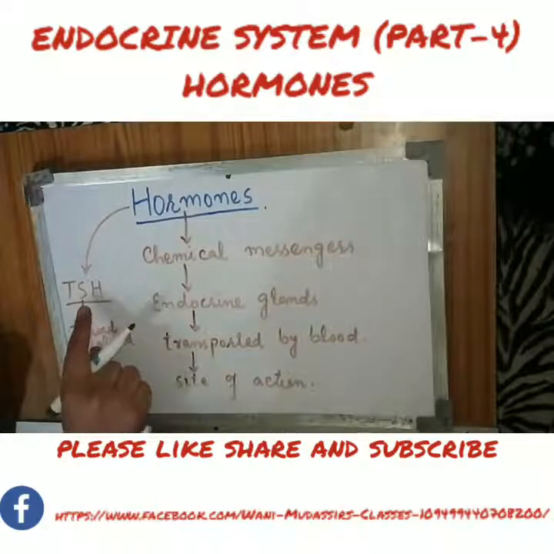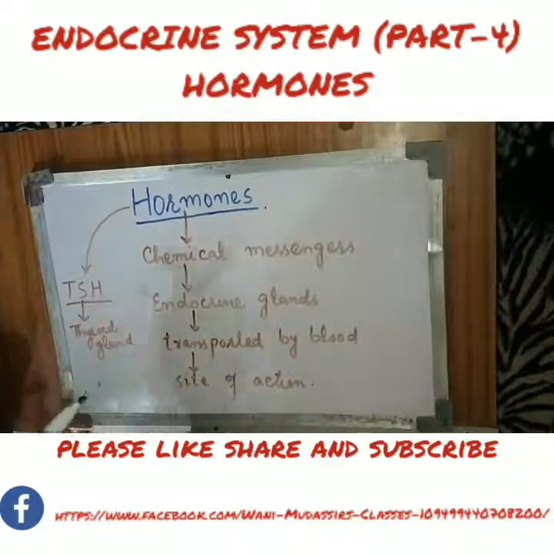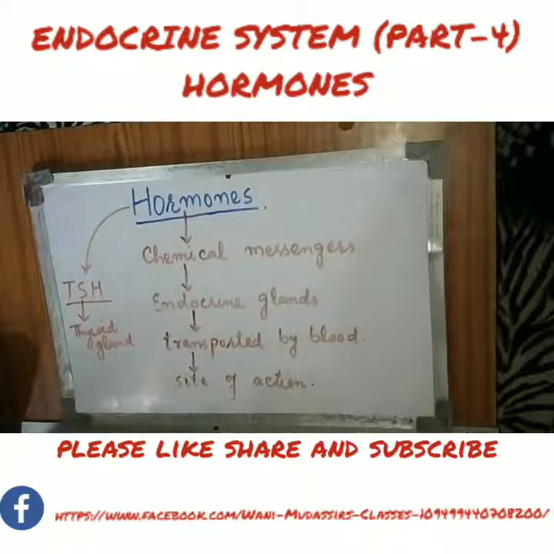It does not bind on the kidneys or the ovaries because those organs do not have these specific receptors. So it shows its effect majorly on the thyroid gland. I hope it is clear.